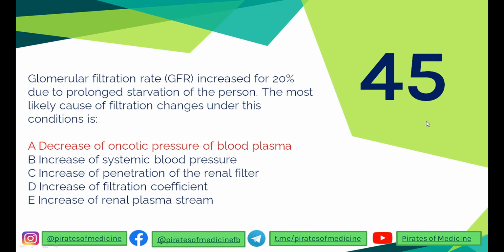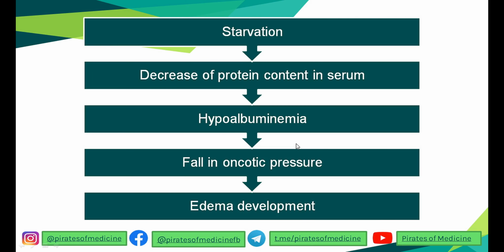So question 45 is that GFR increased by 20% due to prolonged starvation in the person. The most likely cause of filtration changes under this condition is the following. Starvation leads to decrease of protein content in serum, causing hypoalbuminemia.